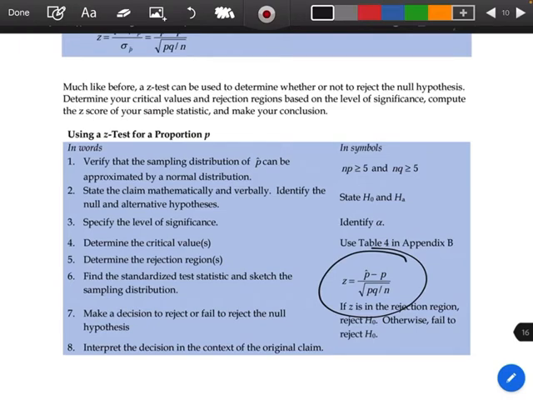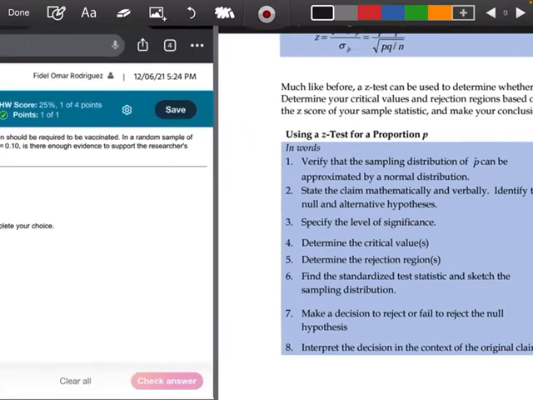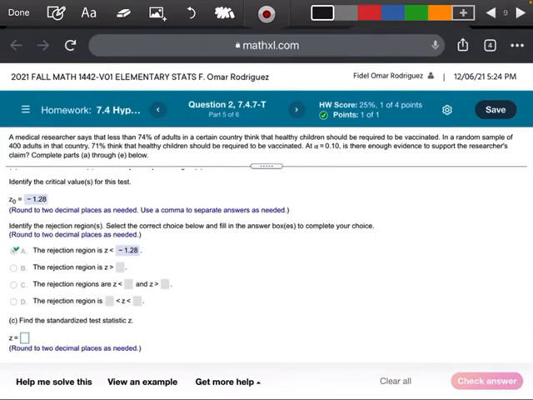Okay, so this right here, y'all, is going to tell me how I'm going to find my standardized test statistic. So we're going to look for P hat, we're going to look for P, we're going to look for Q, and we're going to look for N. Okay, so let me come back to the original problem. Our P in this case, y'all, is the number 0.74. So we're going to find our P hat. Our P hat is the 0.71 because 71% think,